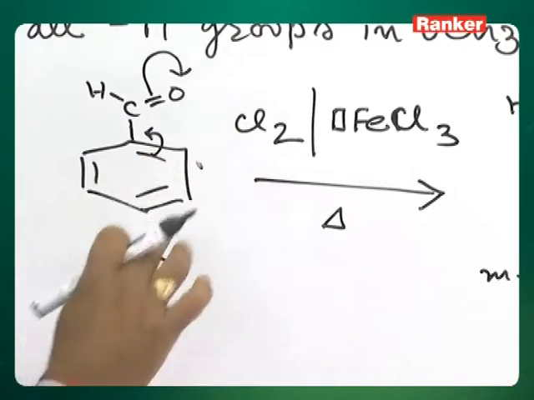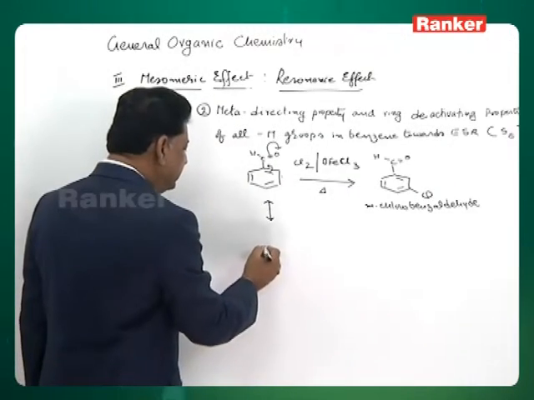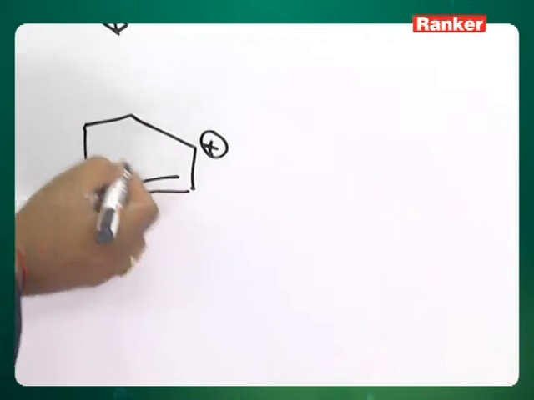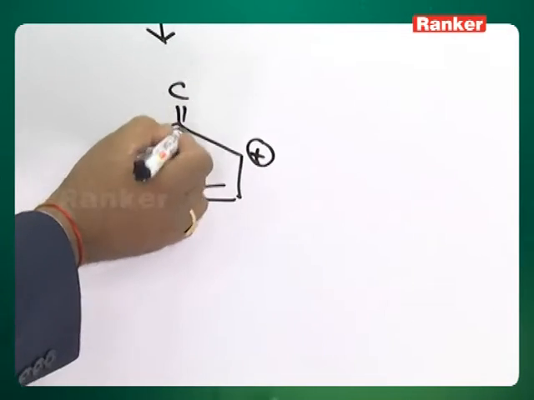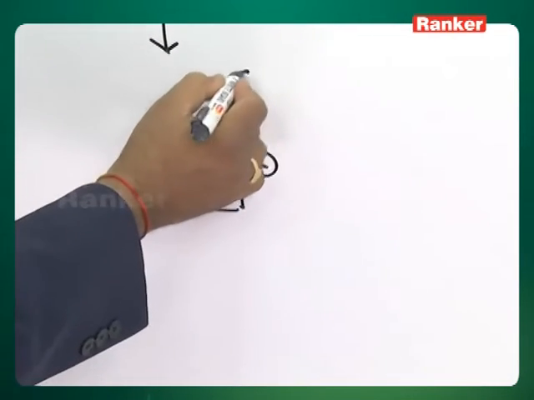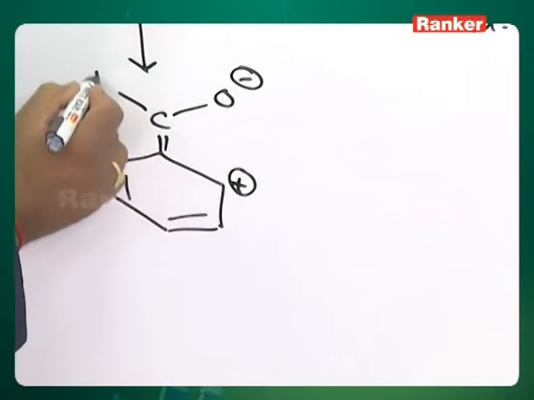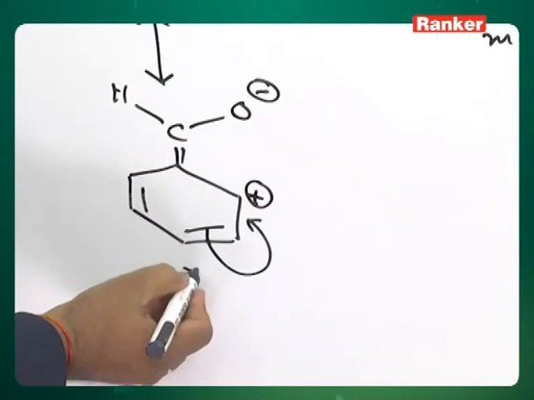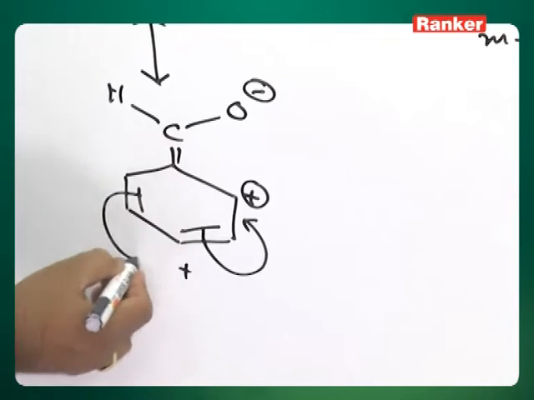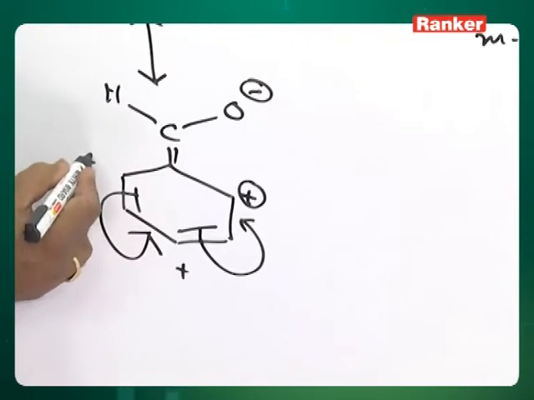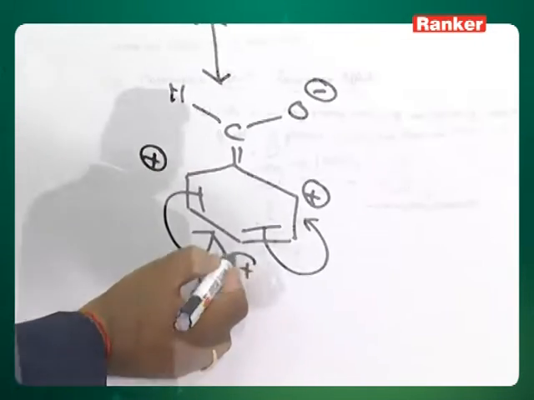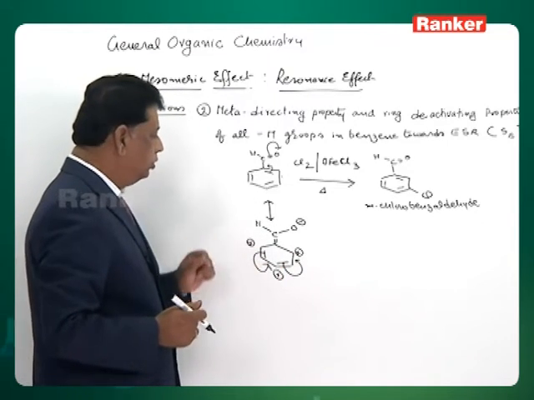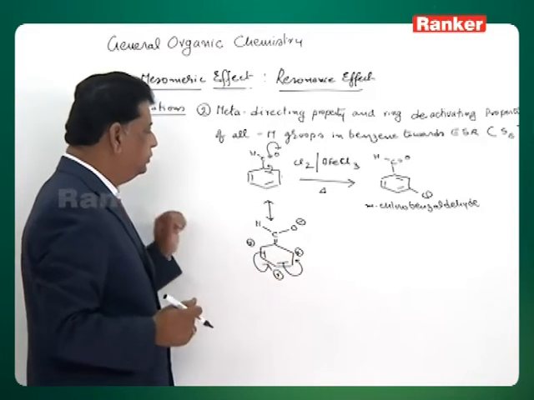Let me write the resonance structure of this benzaldehyde separately, having a positive charge at the ortho position, and here it will become a double bond, and the O will become a minus charge. And if this double bond comes, then the positive charge is shifted here, and subsequently, if this is shifted, you will get a plus here. So finally, in the ring at ortho, para, ortho you will have positive charges.